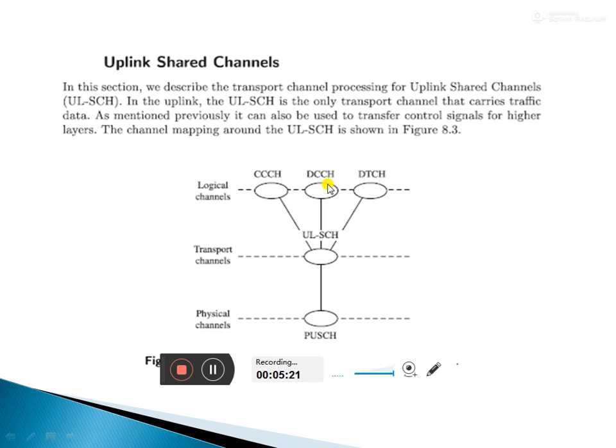After this, we come to the physical channels. When we have to transport, we have to reach a physical layer, so a layer is required. That layer is called the physical channel. In the physical channels, PUSCH is there, the physical uplink shared channel. This channel is completely physical in nature, and it works physically as the uplink shared channel. So this is the explanation of uplink shared channels.